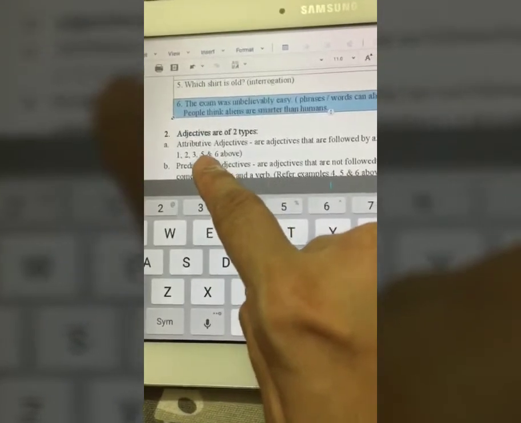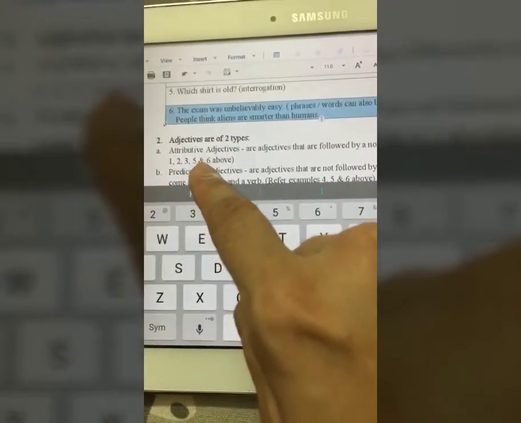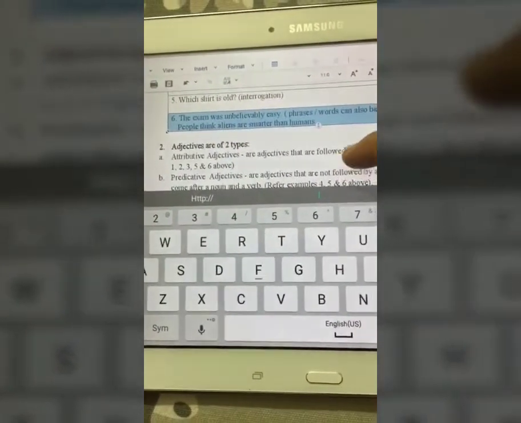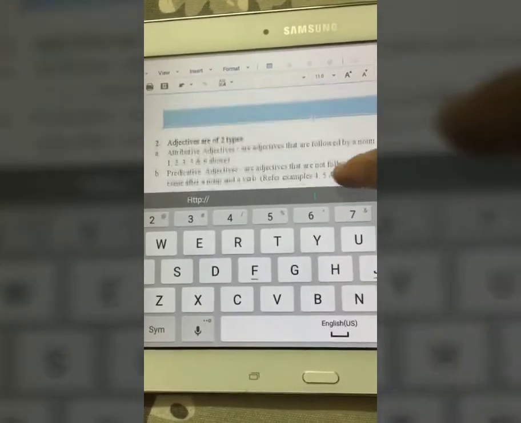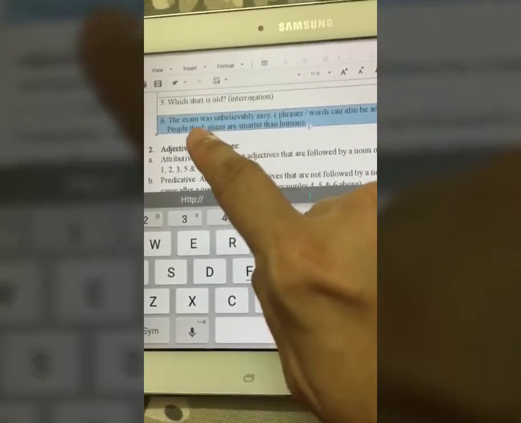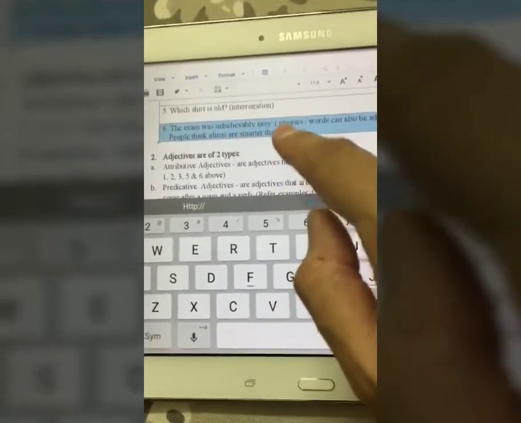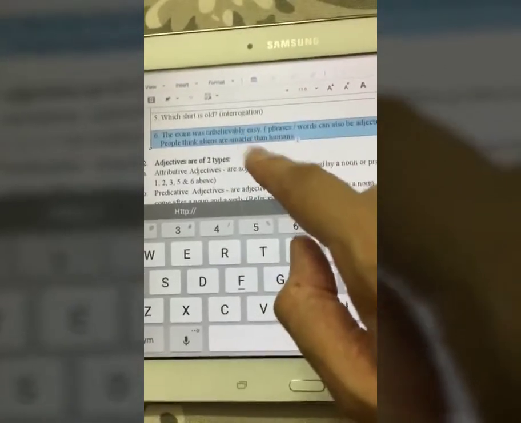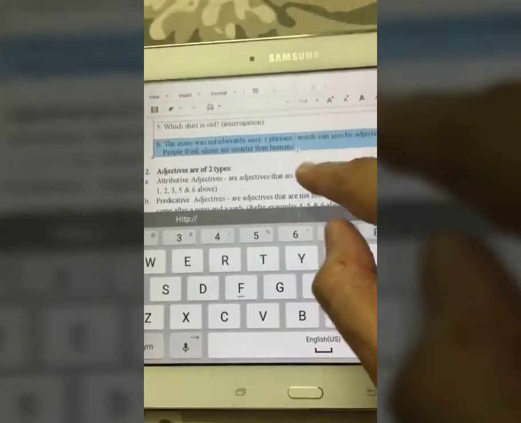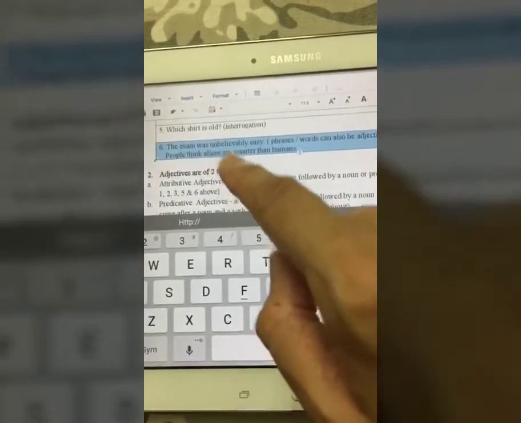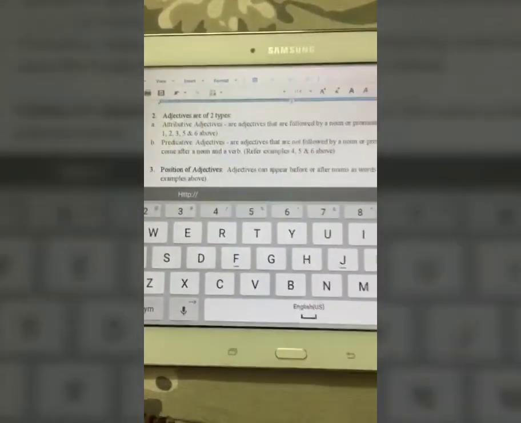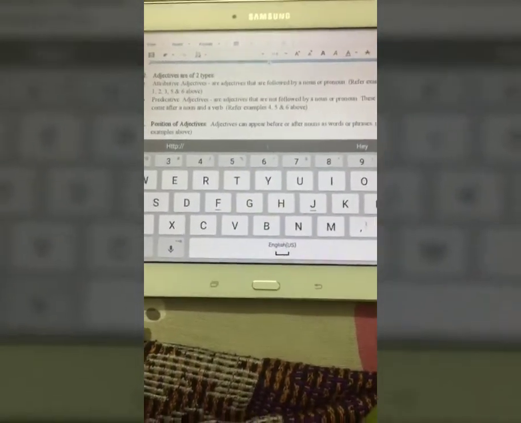Now, I beg your pardon, under attributive adjectives, I have said example 6 is also an example of attributive adjective. It is wrong. It is actually an example of predicative adjective. Why so? Because in the first one, the exam was unbelievably easy. Unbelievably easy comes after the noun exam and the verb was. Similarly, in the second one, smarter than humans is an adjective, as we discussed. It is coming after the noun aliens and the verb are, right? So it is a predicative adjective. You will see this more going ahead. So, just keep this in mind for the time being.